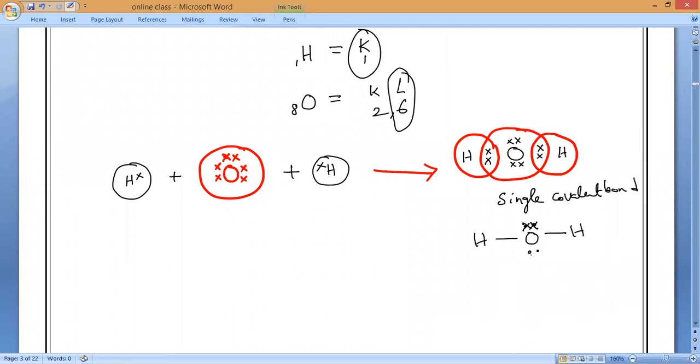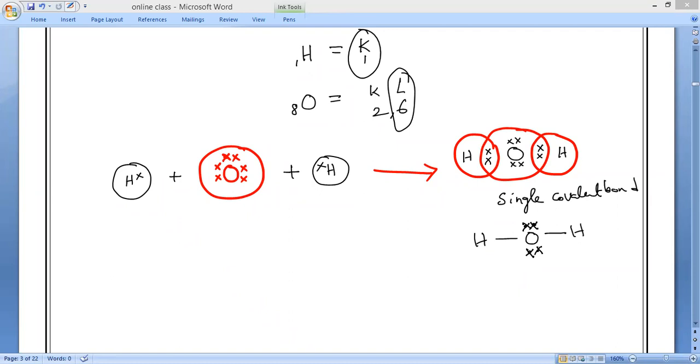Now, according to the book, the electrons shared by one atom will be taken as a cross, and the other atom's as a dot. That is what we basically follow, and in the book they follow the same thing. Now it is your choice: if you are comfortable with all crosses, you can follow that; if you are comfortable with all dots, you can follow that.